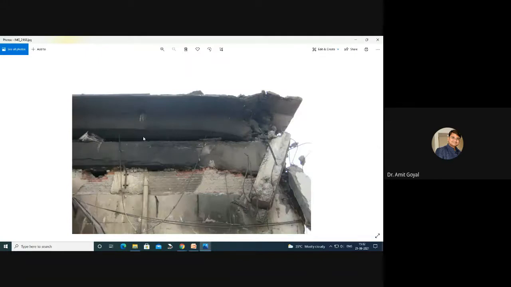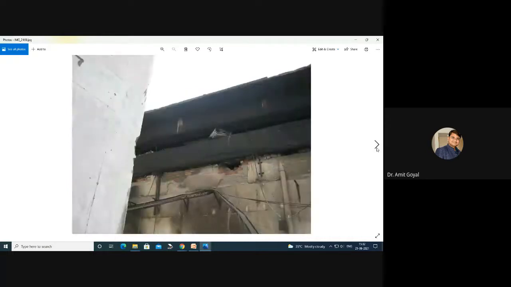Here you can see these two beams, so these are not two beams, these are two stories. The full story collapsed, and all the columns collapsed, and the story fell on the other one. These are the two stories. Because of that fire, the complete factory was destroyed. Now, why did they call us?